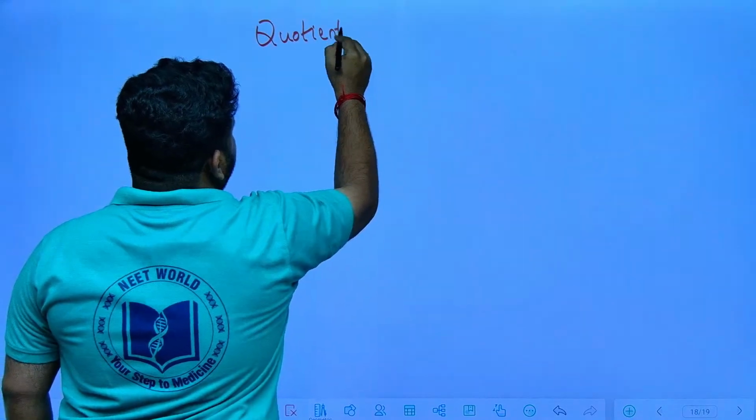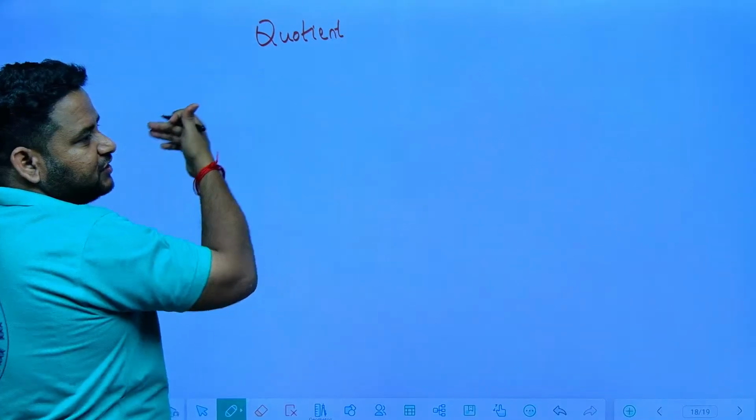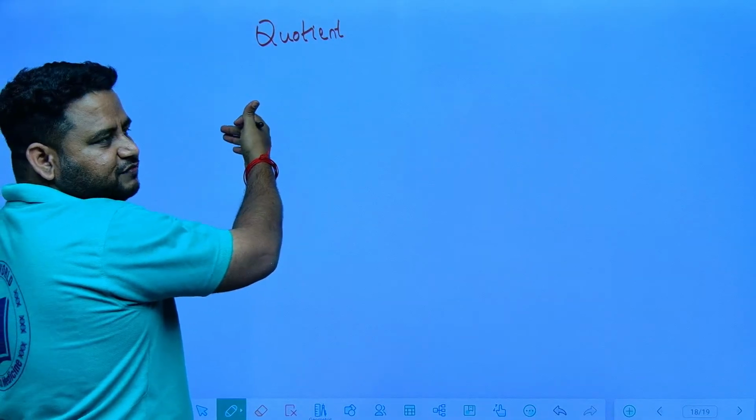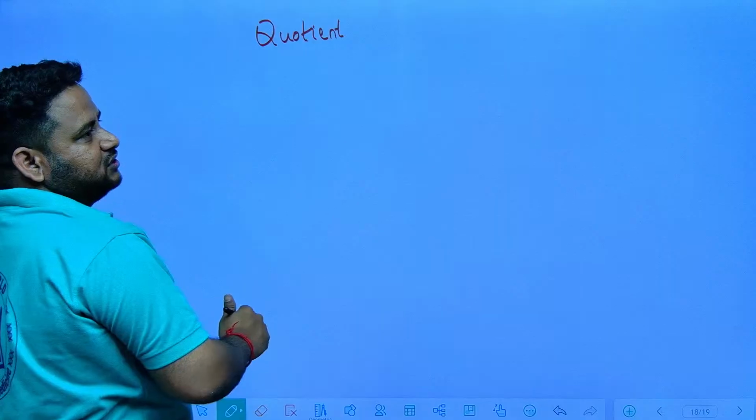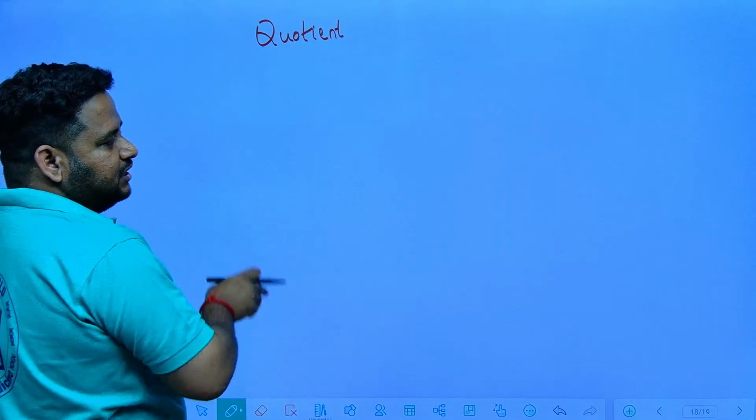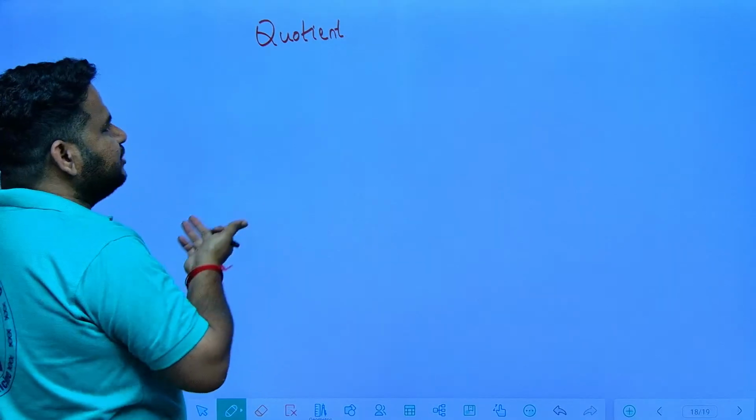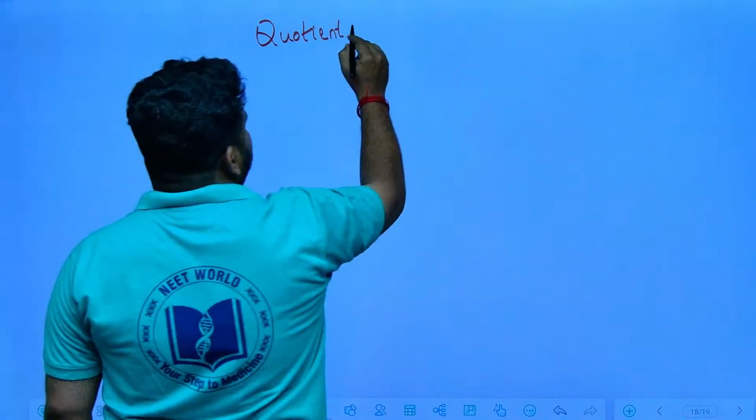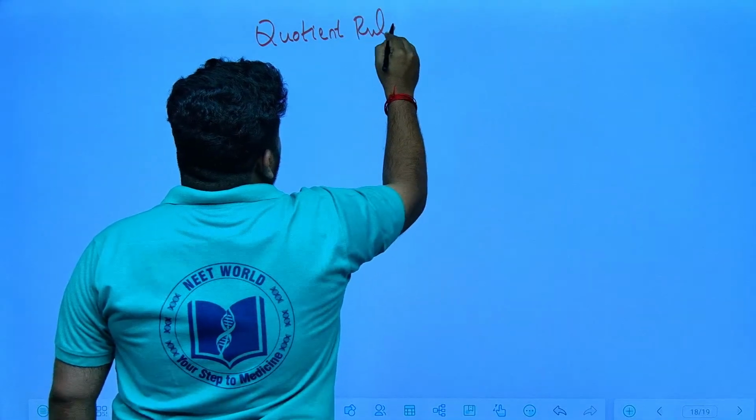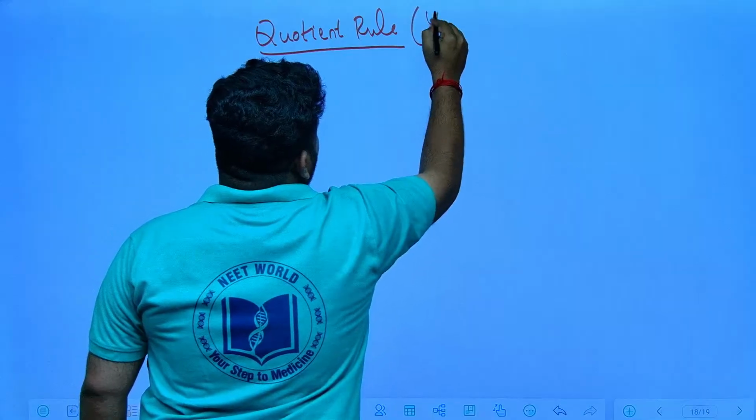When the functions are products of each other, we apply the UV rule. When the function is of the form f of x by g of x, they are rational functions, or in the form of fractions, that is numerator by denominator, then you will apply the quotient rule. The quotient rule is also called as the u by v rule.